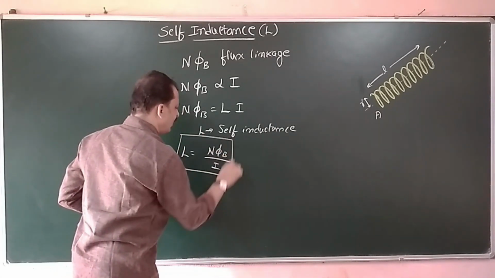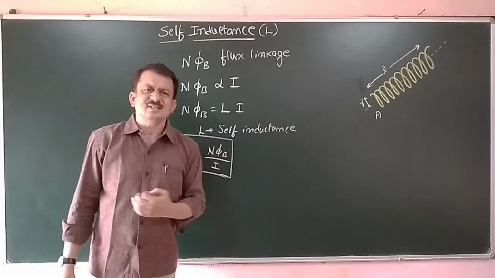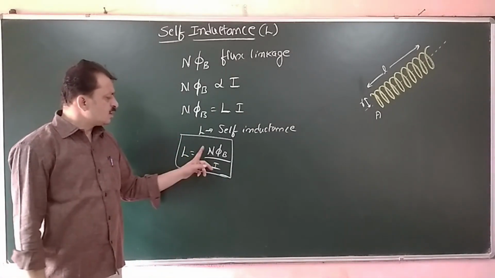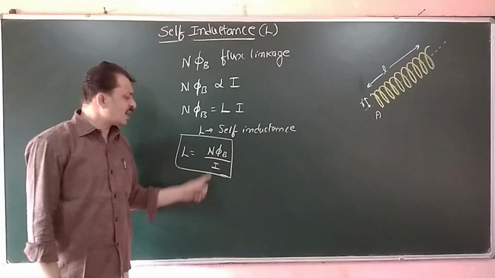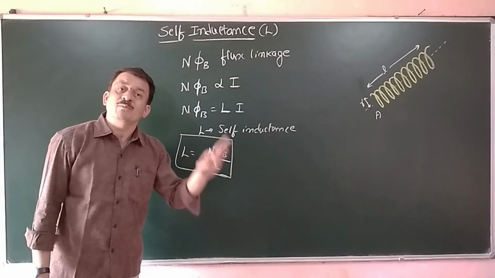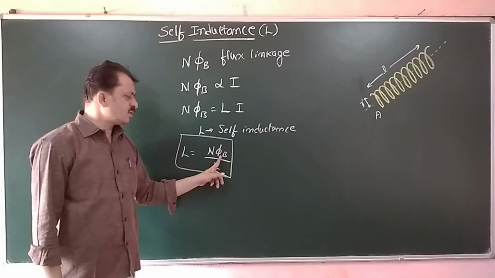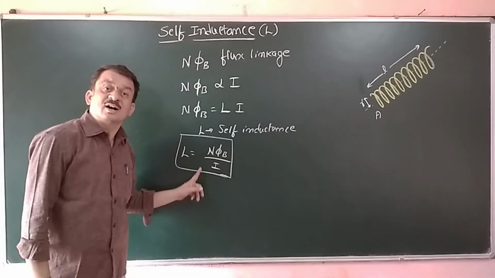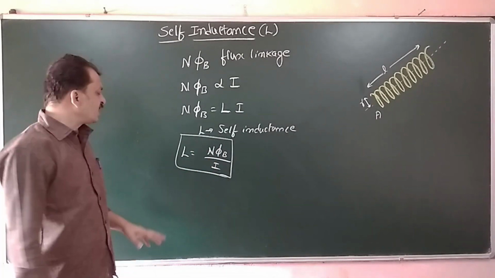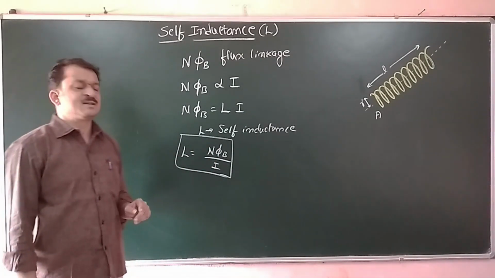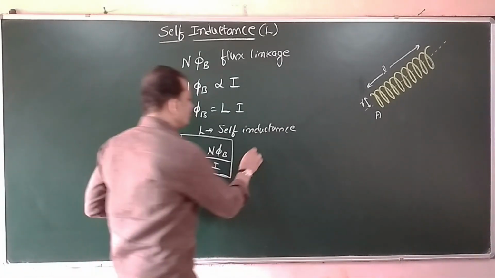From this we can define self-inductance. Self-inductance is the ratio of flux linkage of the coil to the current flowing in the same coil. Now that ratio is always a constant, and that constant we call self-inductance. Once again, it is a scalar quantity.